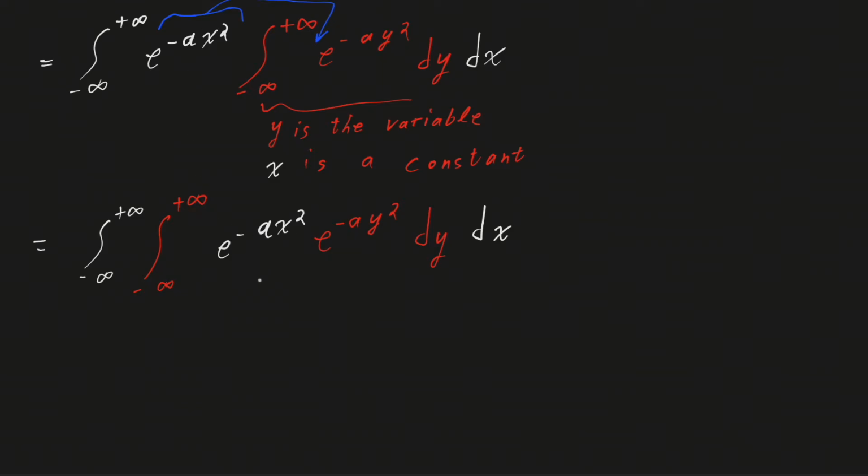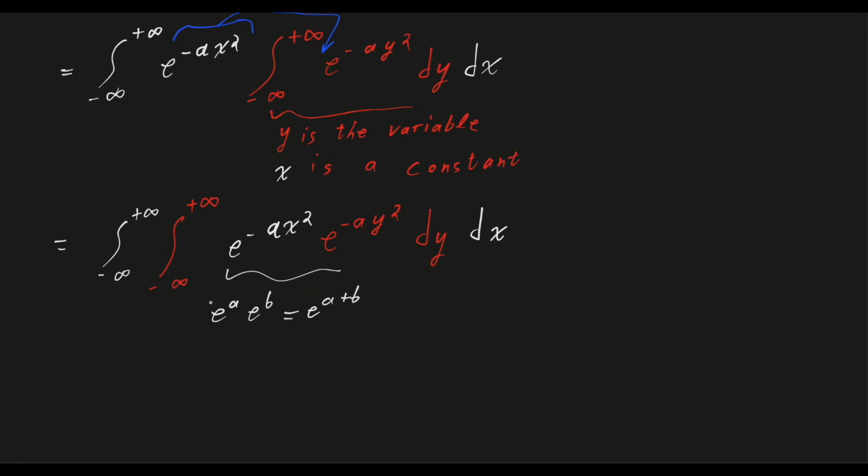All right, and also we can note that these are two exponentials, and we can use the power law to say that exponential of a times the exponential of b equals the exponential of a plus b.